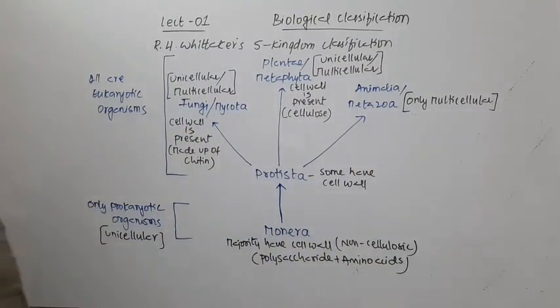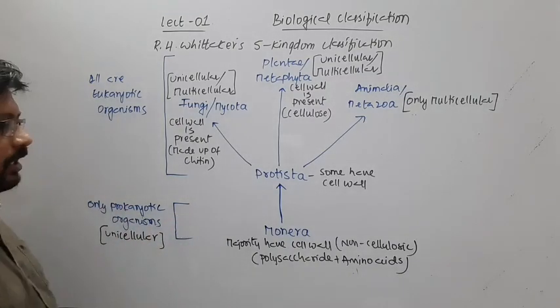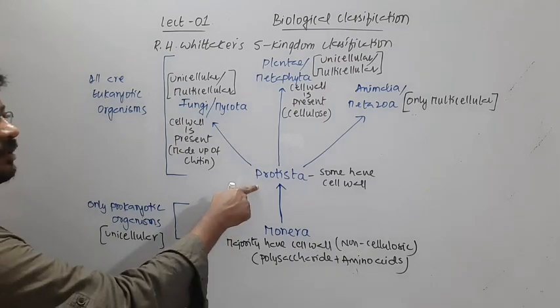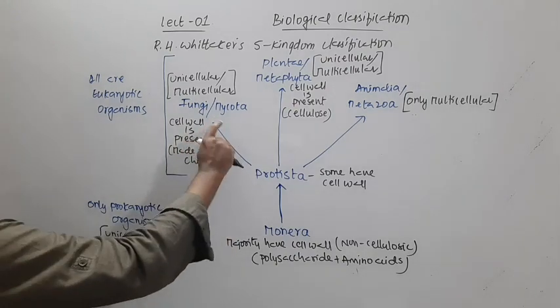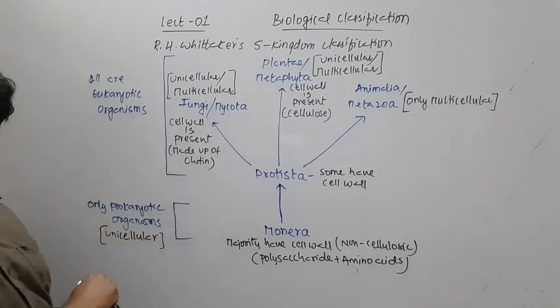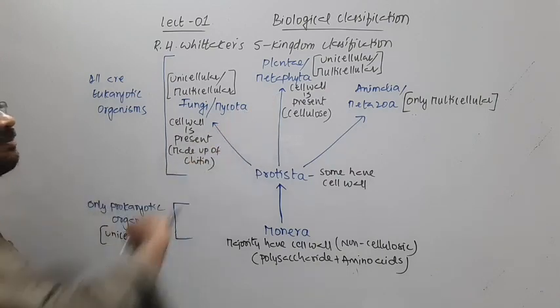So out of five kingdoms, four kingdoms have cell walls. All Monera have cell walls, only some protistans have a cell wall, and all fungi have a cell wall, but it is made up of chitin. This is what makes them different from Plantae.